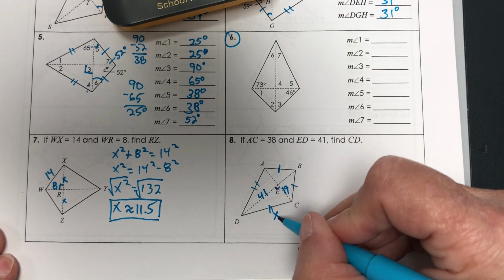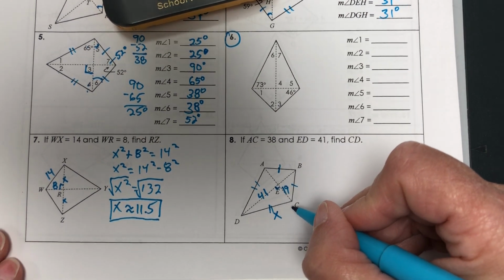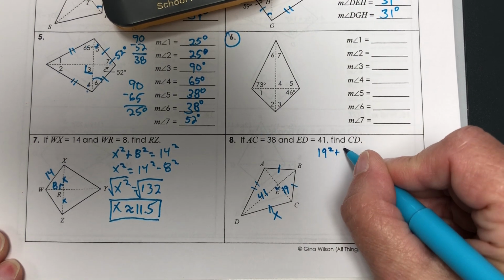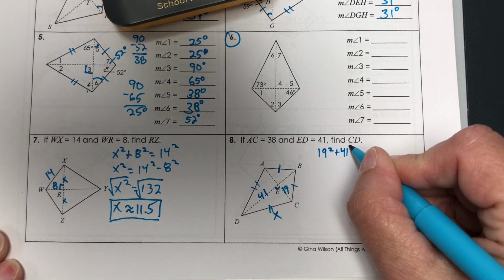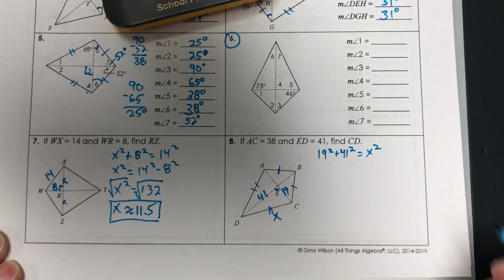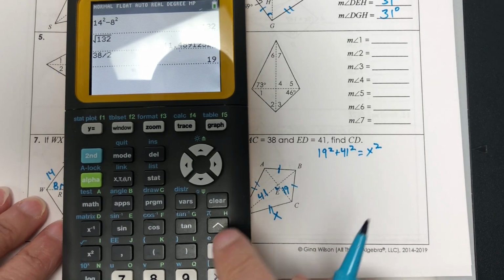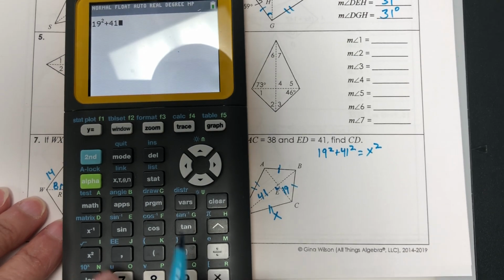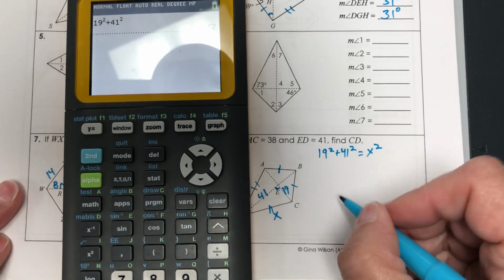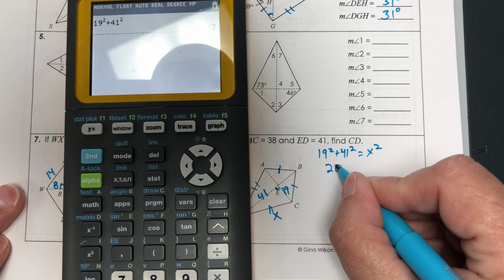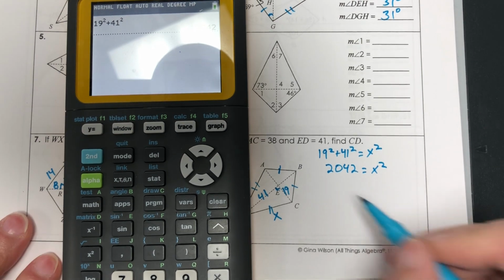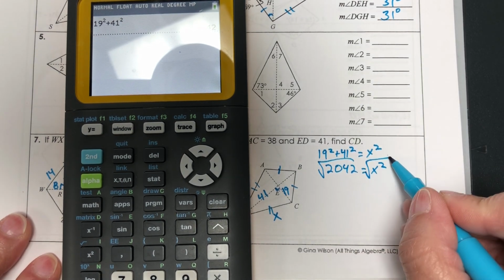Got a right triangle. This time I'm trying to find my hypotenuse. So I'm going to do 19 squared plus 41 squared equals x squared. Don't have to do any solving this time. So 19 squared plus 41 squared equals 2042, which equals x squared. Again, square root both sides.